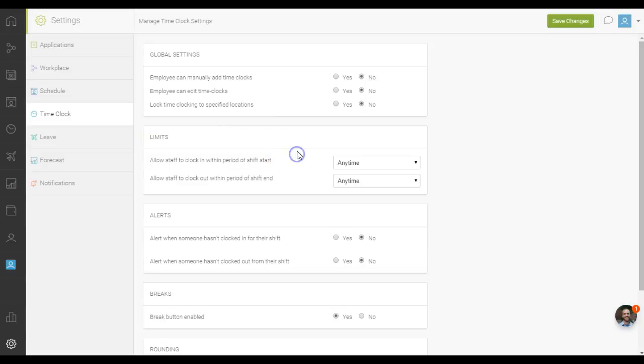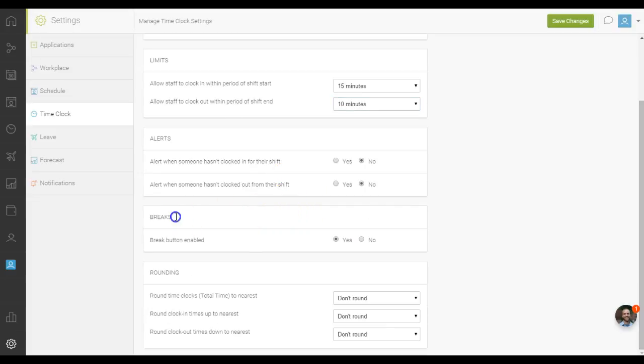Allow staff to clock in within period of shift start. Define a parameter. This would allow staff to only clock in within the set parameter of their shift start time. Allow staff to clock out within a period of shift end. This would allow staff to only clock out within the set parameter of their shift time.